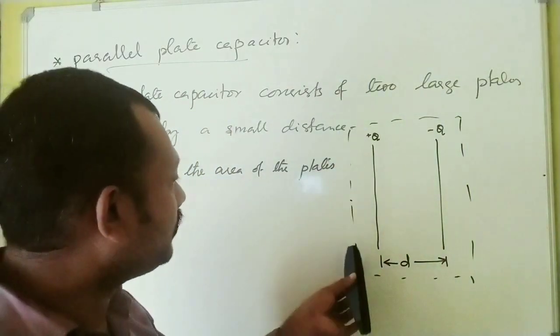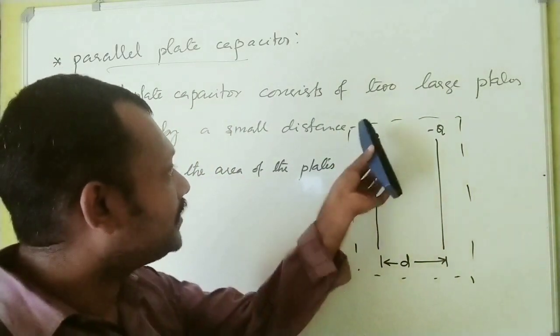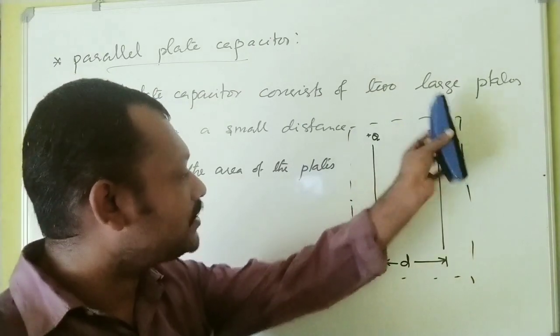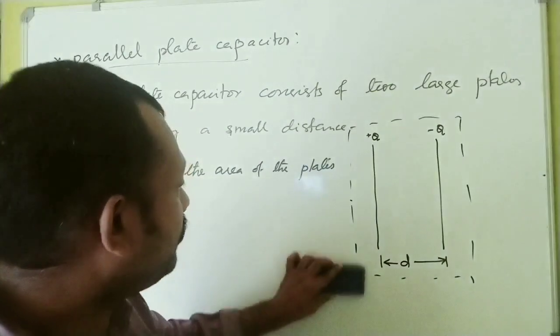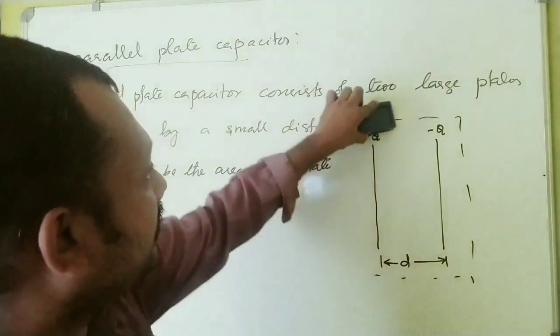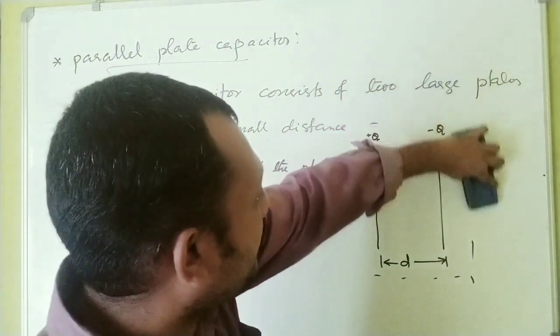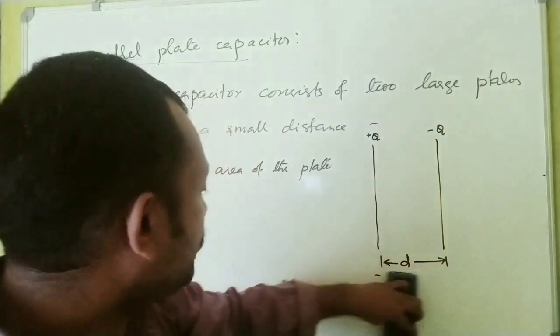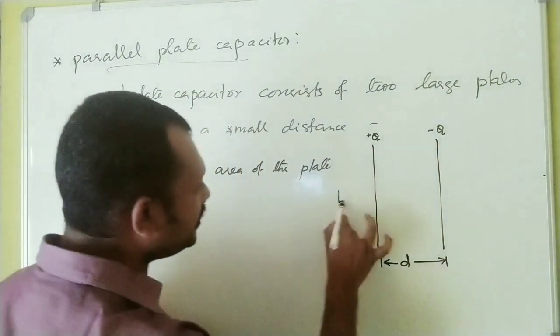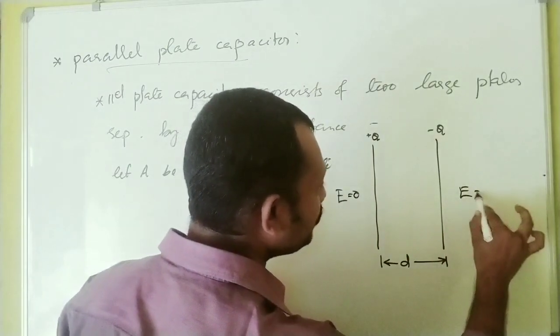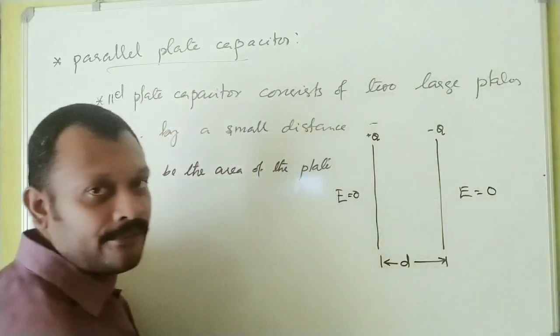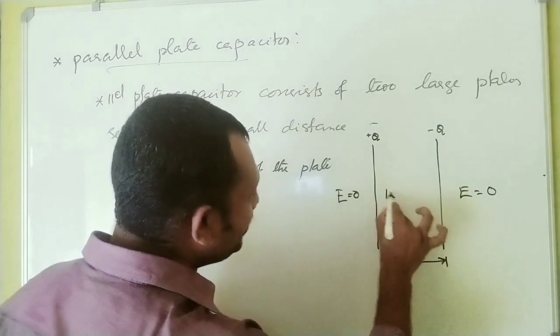If you look at this region, the net charge enclosed by the Gaussian surface, this is plus Q, this is minus Q. Net charge is 0, which means electric field is 0 here. Electric flux is 0, that will say electric field is also 0. In other words, also you have studied in the class, this region the electric field is equal to 0. And what is the electric field in this region also? 0. Then what is the electric field in this region?